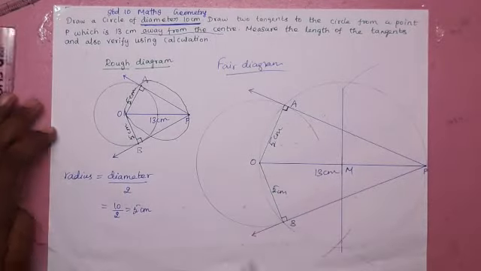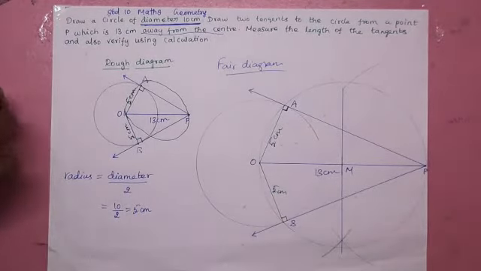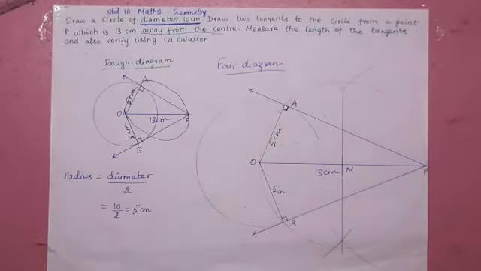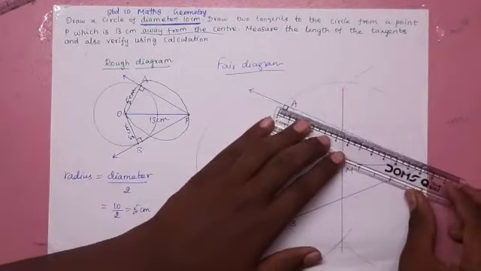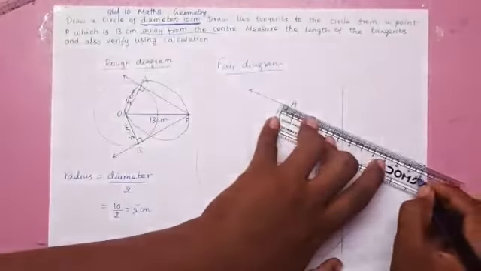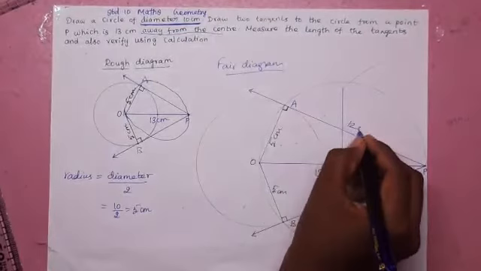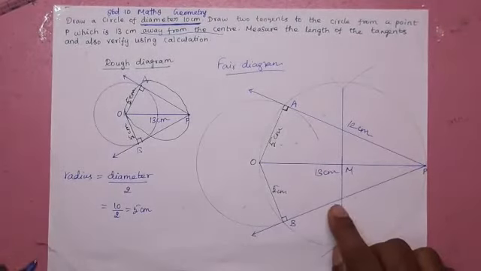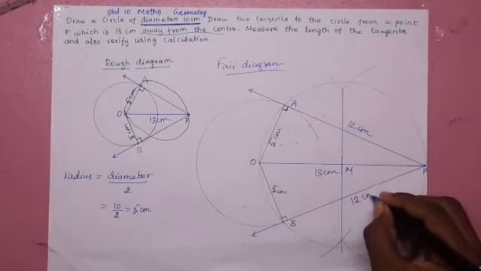Which is asked, the length of the tangents. What is the length of the tangent? PA and PB. Measure the length of the tangent. Very good. What is the measurement? 12 centimeters. Very good. 12 is the answer. What is 12? Here also 12. What is 12? Length of the tangent.